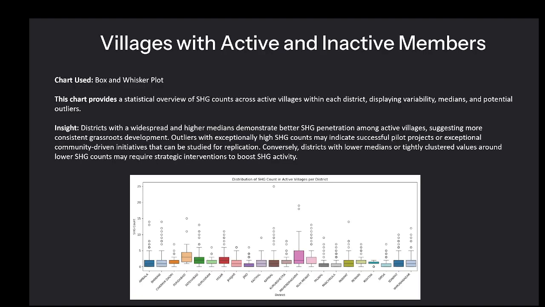Here I have used a box and whisker plot. This chart provides a statistical overview of self-help groups count across active villages within each district. Districts with a wide spread and high median demonstrate better SHG penetration among active villages. As we can see, Mahendragarh and Nuh Mewat are the best performing districts according to the self-help groups count.